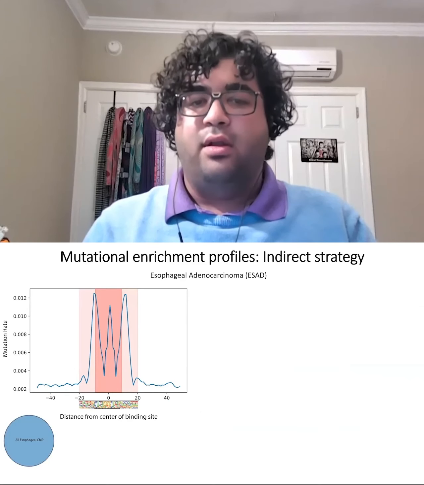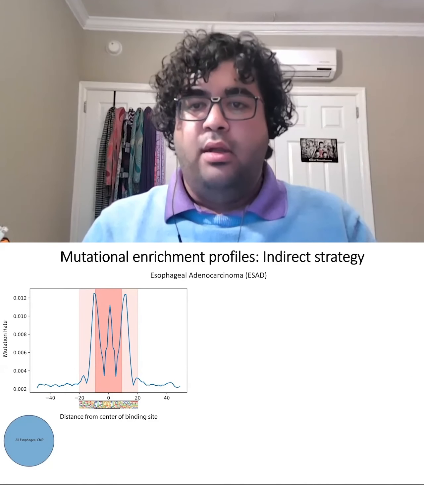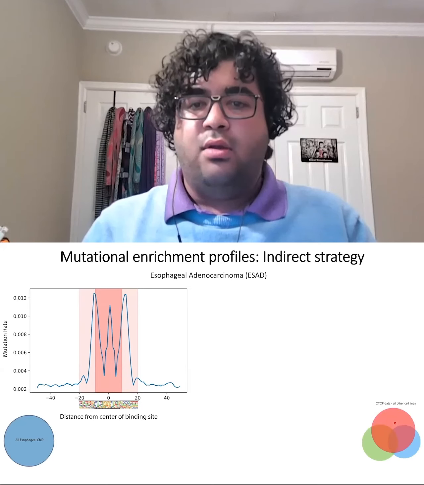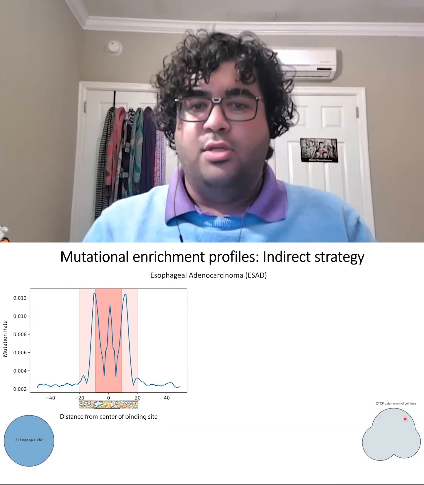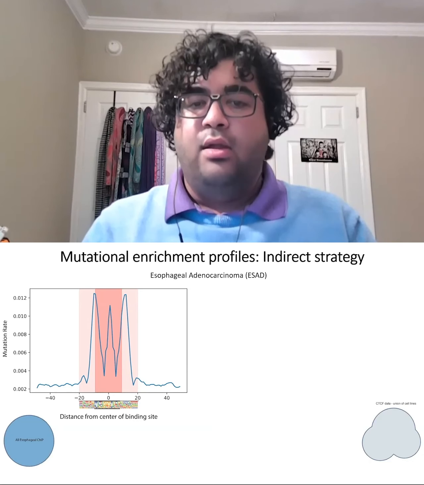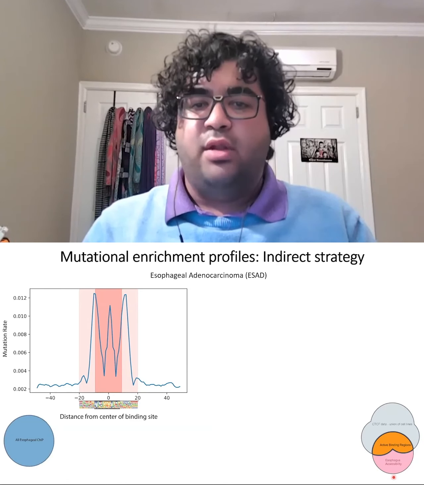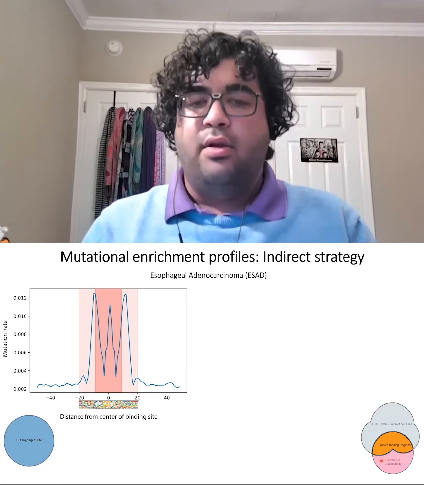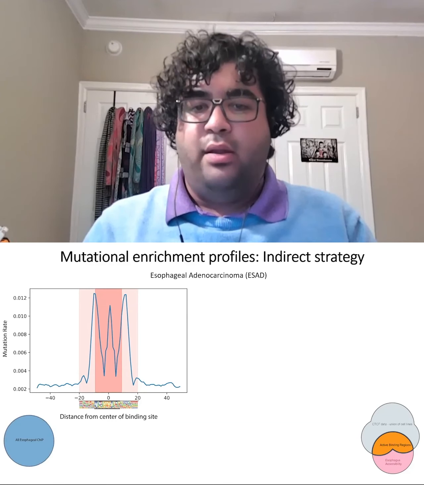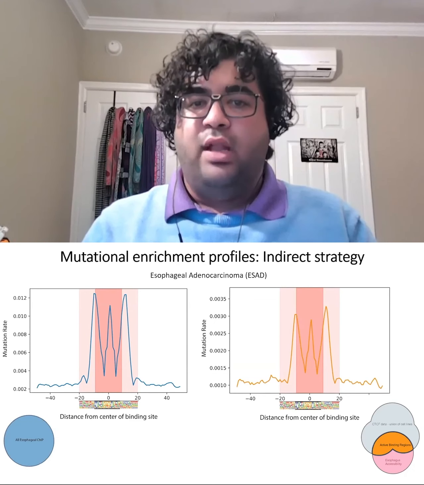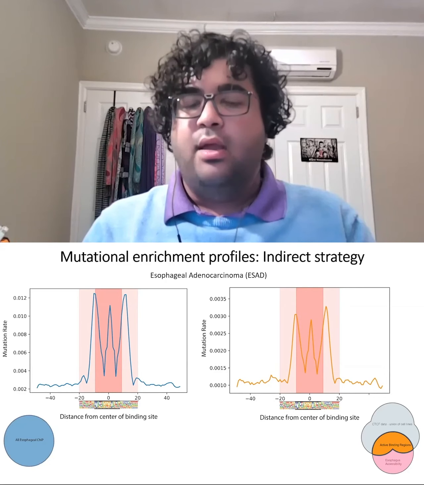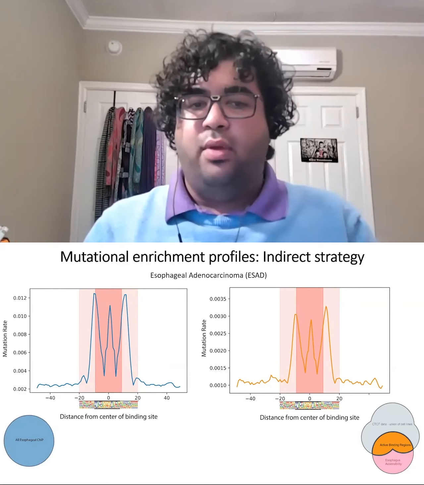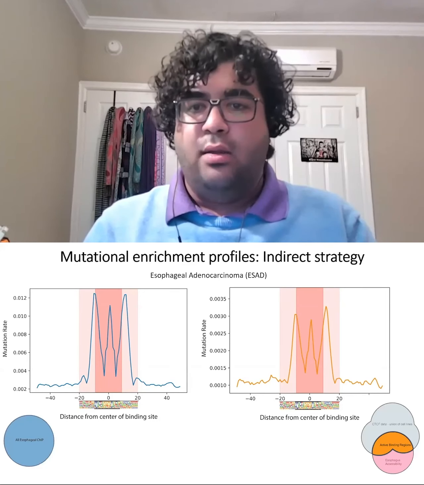We next asked if our indirect strategy could also recover this pattern. As a reminder, here we take the union of all ChIP-seq data sets apart from those that are in esophageal tissues, and the union gives us all ChIP-seq data observed for CTCF. Next, we intersect this with accessibility specific to esophageal tumors or esophageal cell lines, giving us an active binding region shown here in orange. Profiling these, we again see a similar pattern, suggesting that our two strategies are consistent and that our indirect strategy can be used whenever ChIP-seq is not available directly.